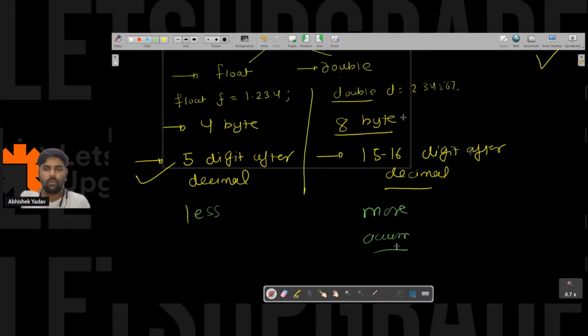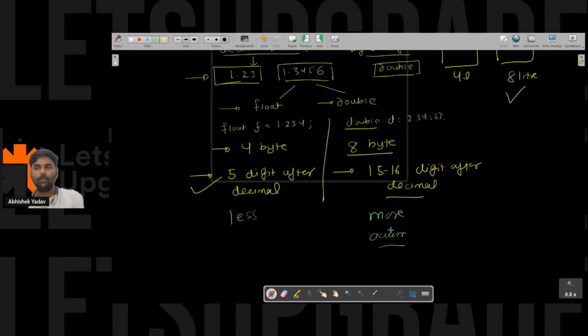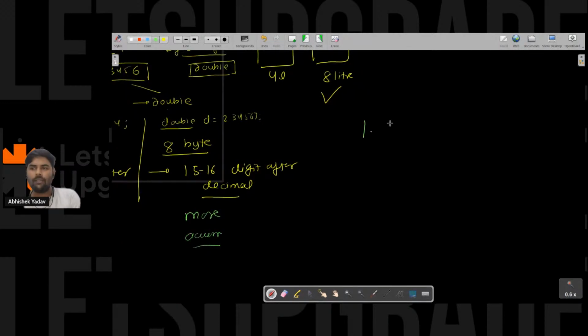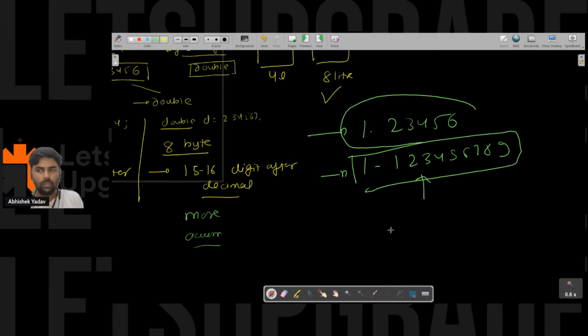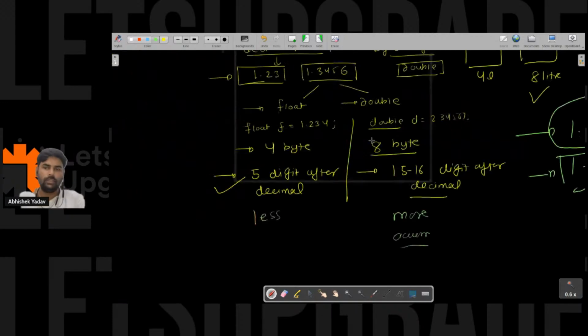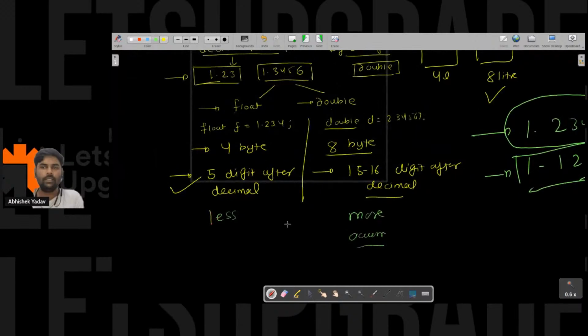Why is it less accurate and why is it more accurate? Tell me one thing. If you have 5 digits after the decimal and you have 10 digits after the decimal, which data is providing us a good amount of information? This one. So that's why double is more accurate than the above one. This is the third difference between float and double. Everyone is clear with float and double.